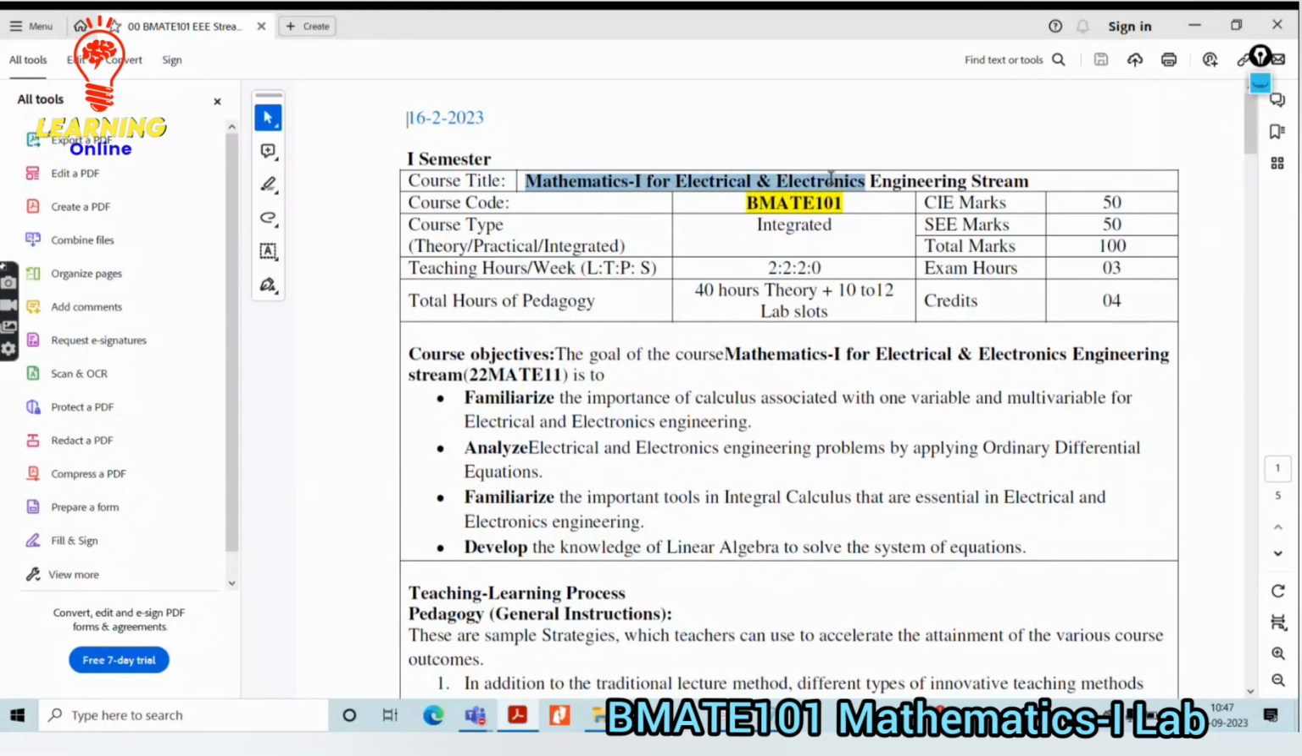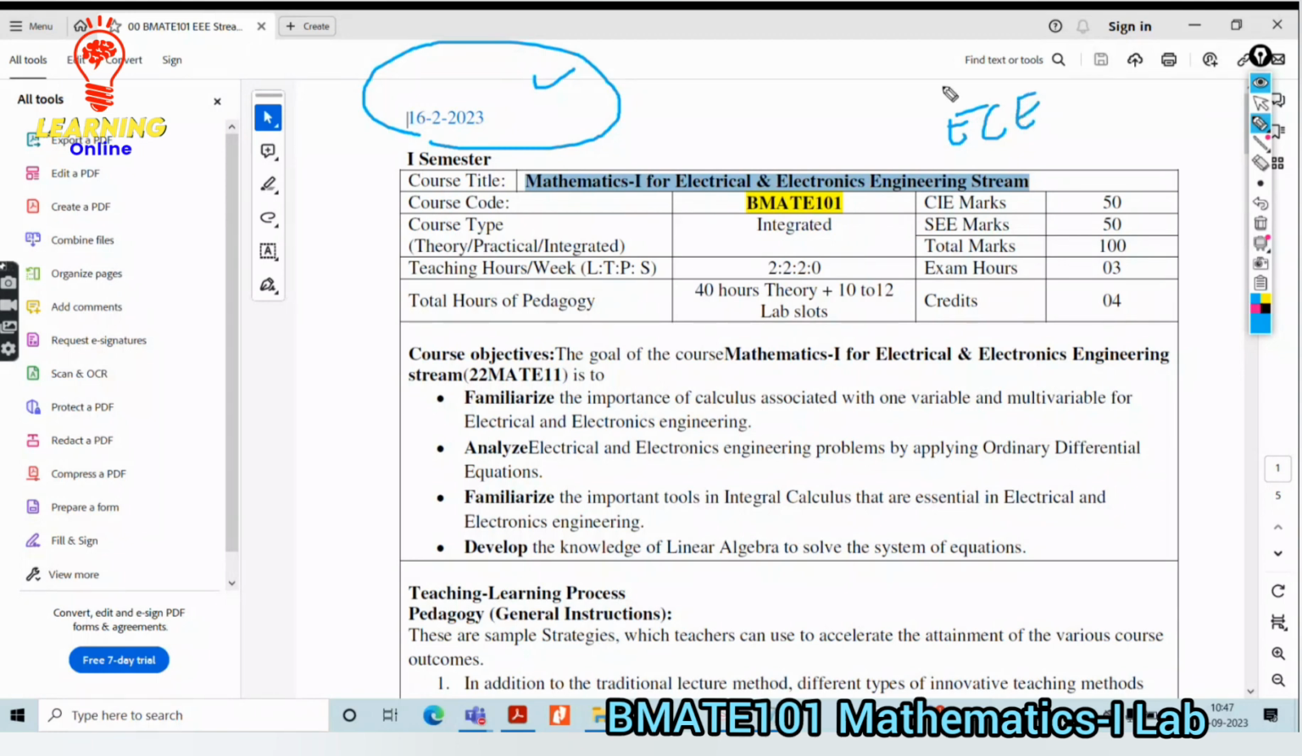Mathematics-I for the electrical and electronics engineering stream. You all students belong to ECE, so depending on that stream, the subject content and the syllabus will also differ. According to your branch, this is the subject, which is an integrated course. It means it will have theory plus practical. That itself is called an integrated course.